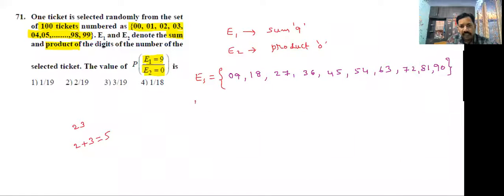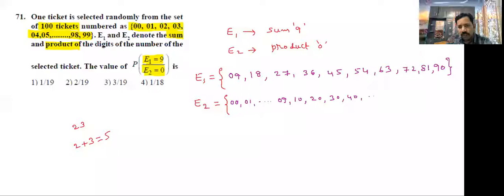Now go to E2. E2 is the event where the product is 0. When is the product 0? If any one of the digits is 0, their product is 0. Now those numbers I am writing here: 00, 01, 02 and so on, 09. Next 10, 20, 30, 40 and so on.